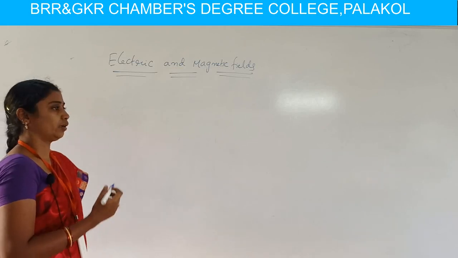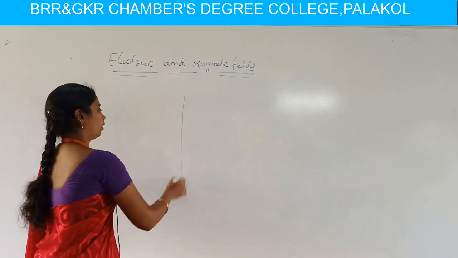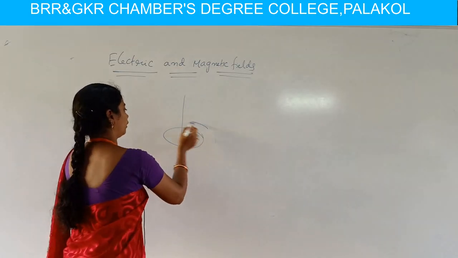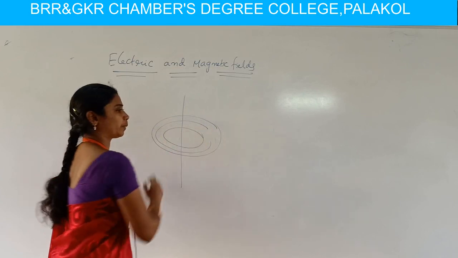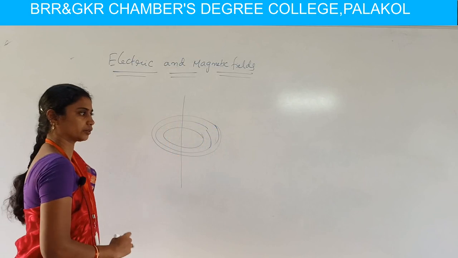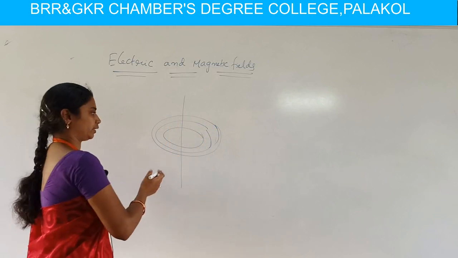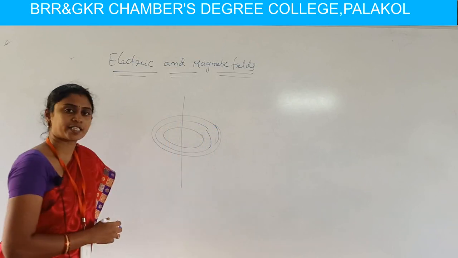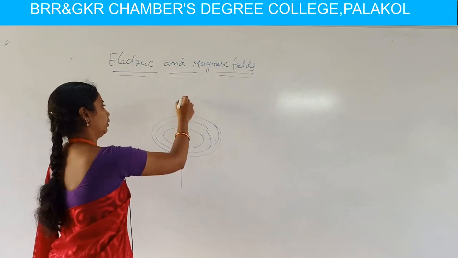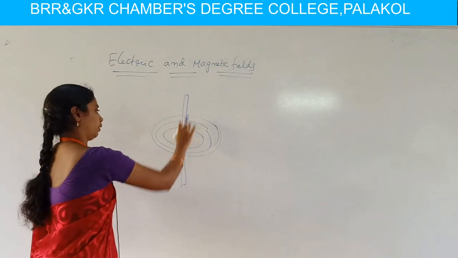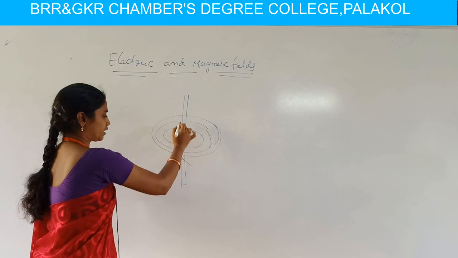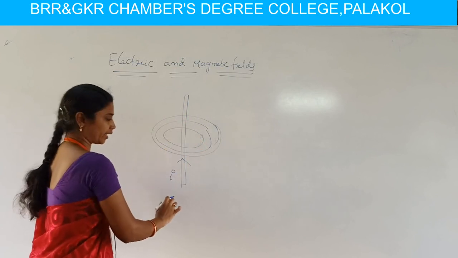Okay, from this Oersted experiment, Biot and Savart observed, and they performed experiments many times with current carrying conductors, and concluded an expression called Biot-Savart's law. Here they observed a current carrying conductor as shown in the diagram.